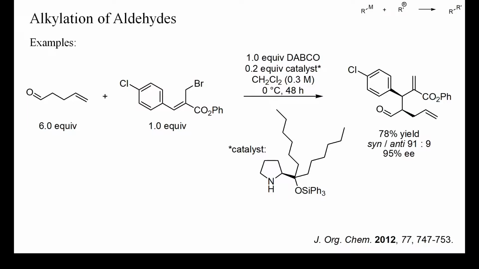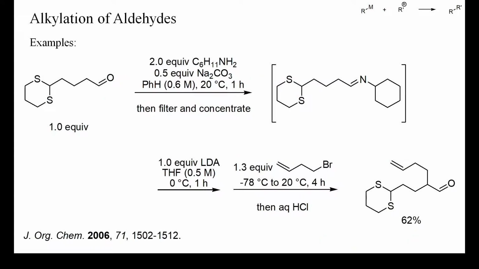For this reason, a large excess of aldehyde was used, which probably also underwent dimerization by aldol addition. This is an example of one of the indirect strategies mentioned earlier. The starting aldehyde was first condensed with cyclohexylamine and the crude imine deprotonated stoichiometrically by treatment with LDA. After alkylation with an alkyl bromide at low temperature and hydrolysis, the alkylated aldehyde was obtained.